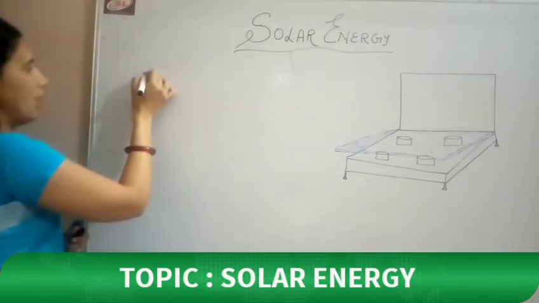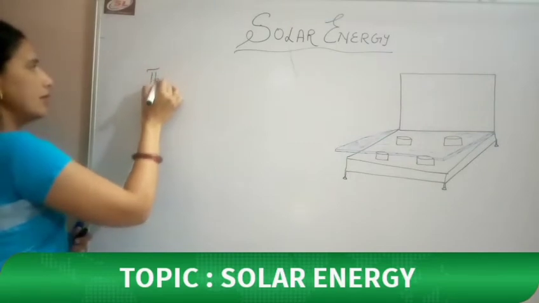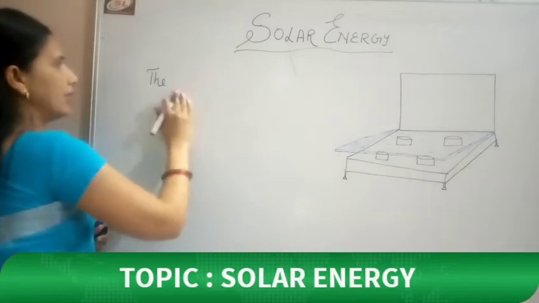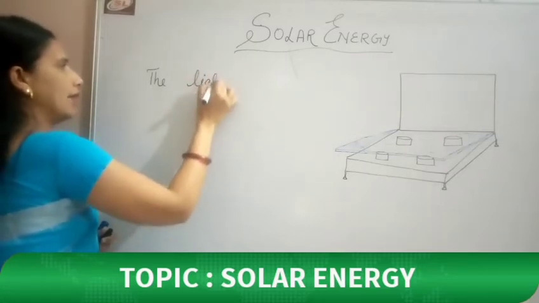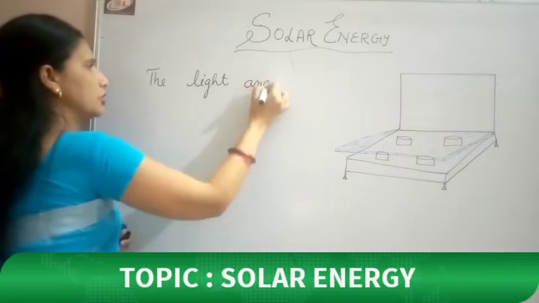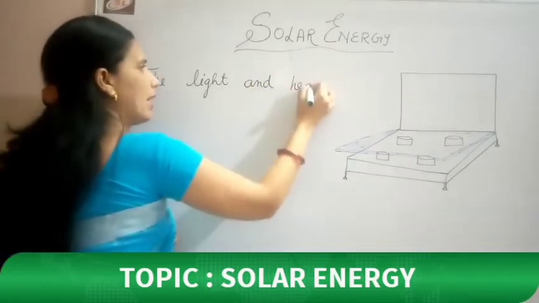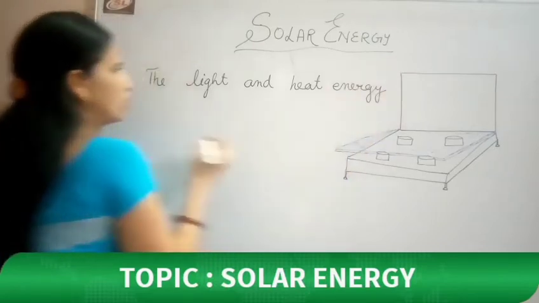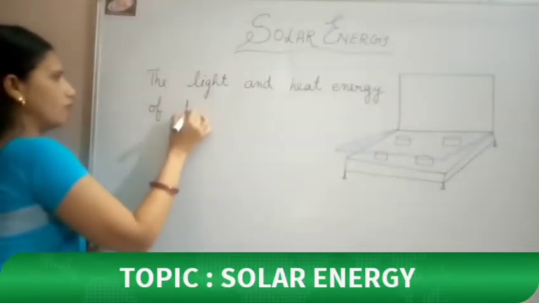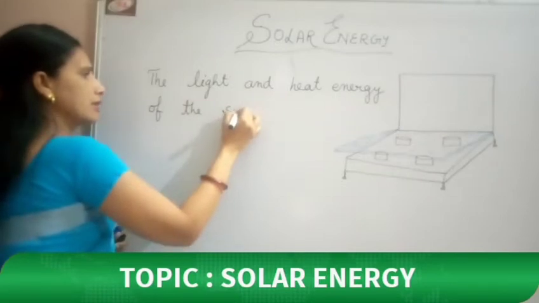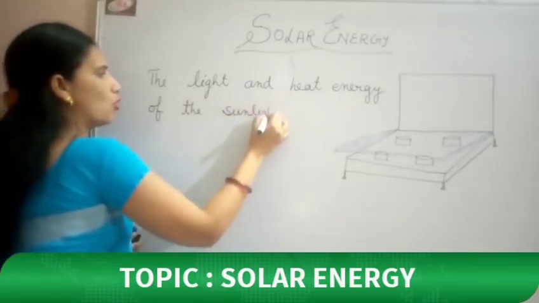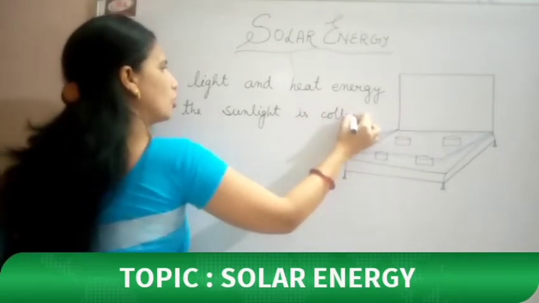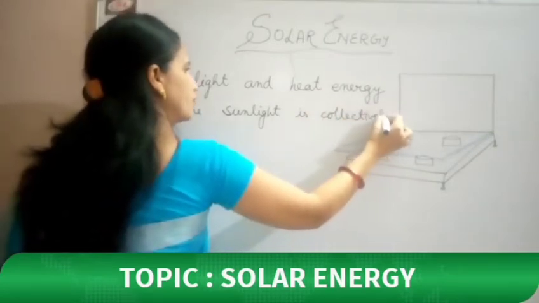It can be defined as the light and the heat energy of the sunlight, which is collectively called solar energy.